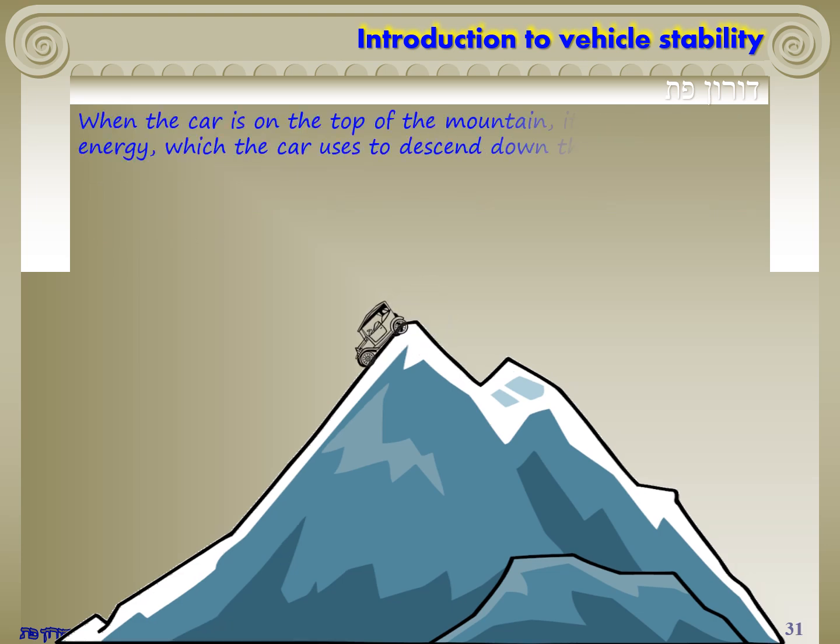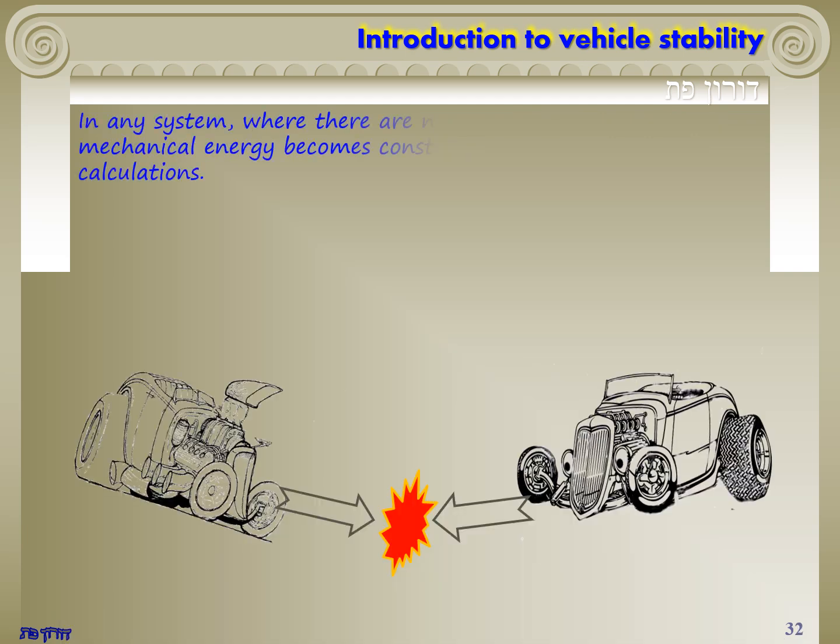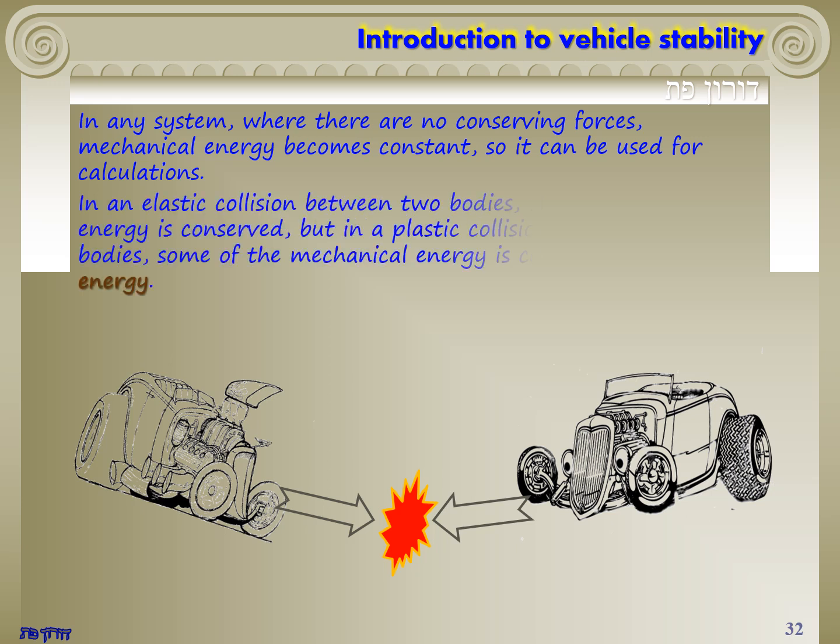When the car is on the top of the mountain, it has potential energy, which the car uses to descend down the mountain. In any system where there are no conservative forces, mechanical energy becomes constant, so it can be used for calculations. In an elastic collision between two bodies, the mechanical energy is conserved, but in a plastic collision between two bodies, some of the mechanical energy is converted into heat energy.